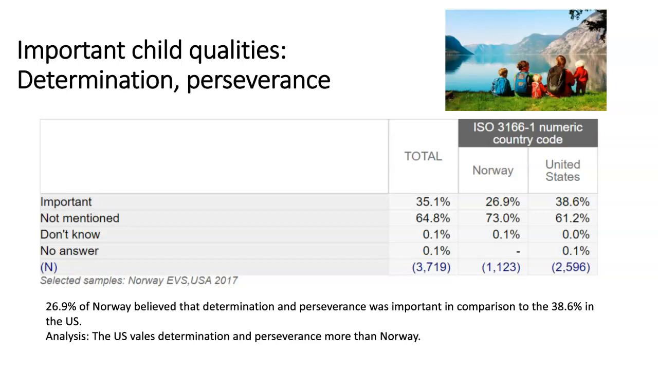Determination, perseverance. 26.9% of Norway believed that determination and perseverance was important in comparison to 38.6% in the U.S. Analysis: the U.S. values determination and perseverance more than Norway.